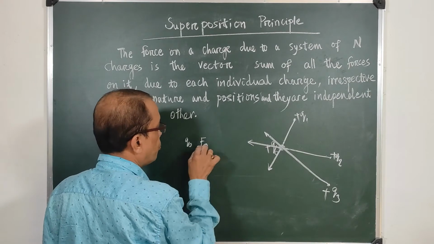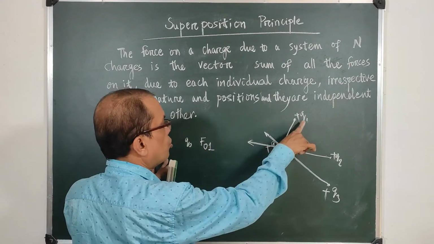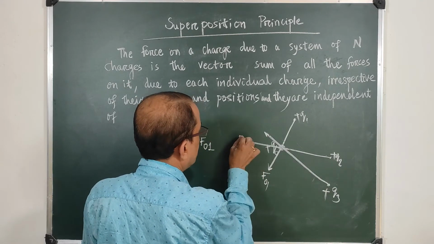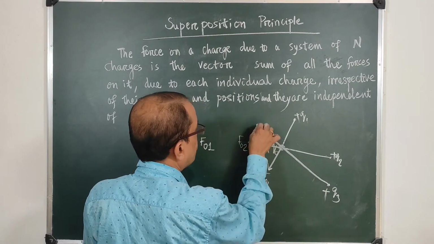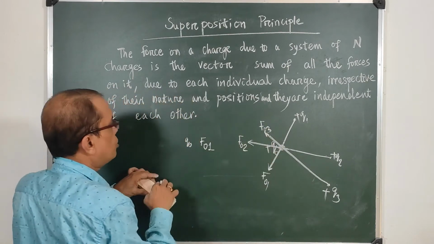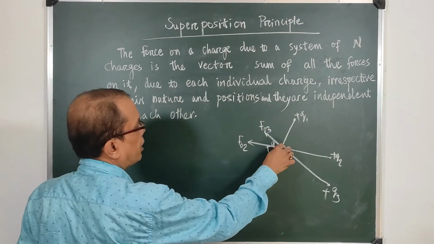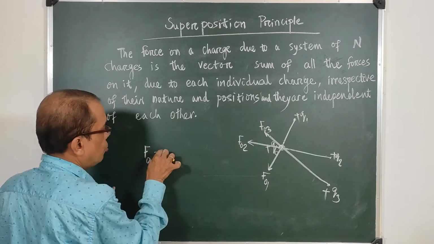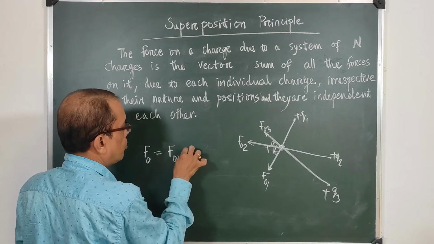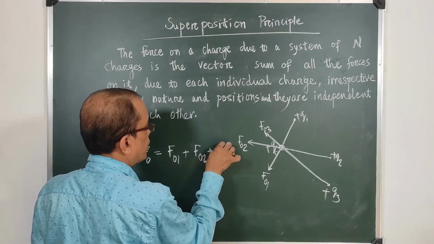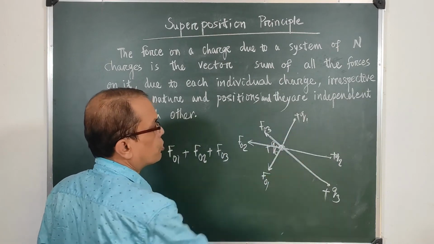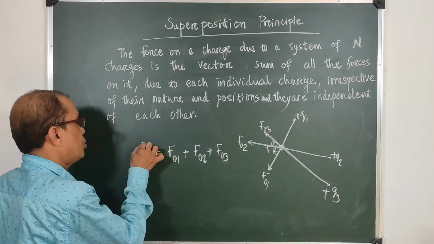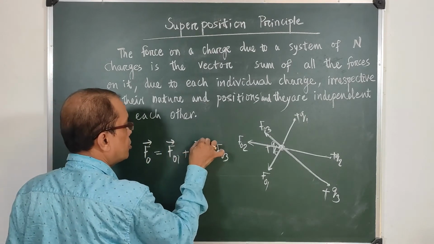So Q0 will have these forces: F01 due to Q1, F02 due to Q2, and F03 due to Q3. So what is the total force felt by Q0? The total force felt by Q0 is F0, which will be equal to F01 plus F02 plus F03. Since all these forces are vectors, we cannot write them simply like scalars, so we write them in vector form.